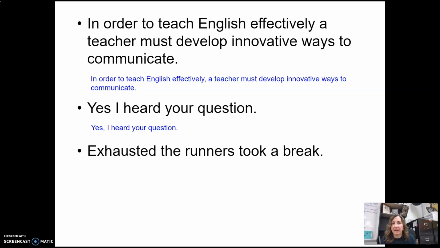Exhausted, the runners took a break. Okay, so in this example, exhausted is describing the runners. It's modifying them. So the sentence could have been written, the exhausted runners took a break.